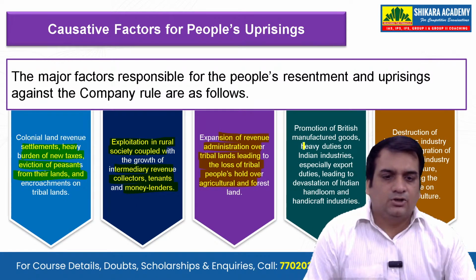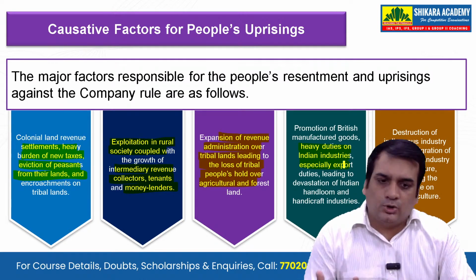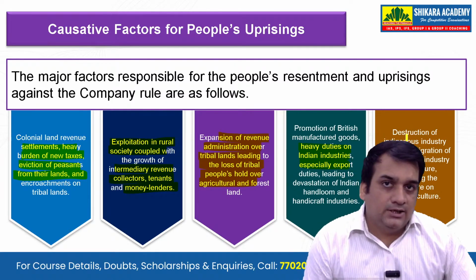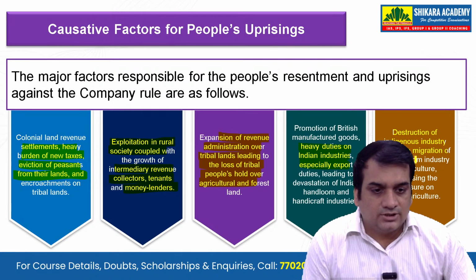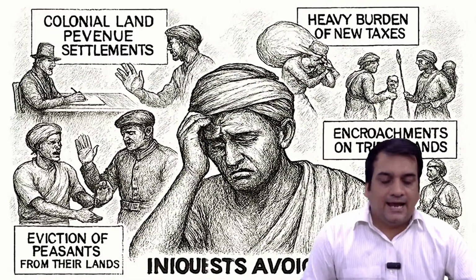And then the promotion of British manufactured goods, heavy duties on Indian industry, especially export duties, while whatever came from outside would not be taxed. Destruction of indigenous industry led to the migration of workers from industry to agriculture, increasing the pressure on land and agriculture at that time.